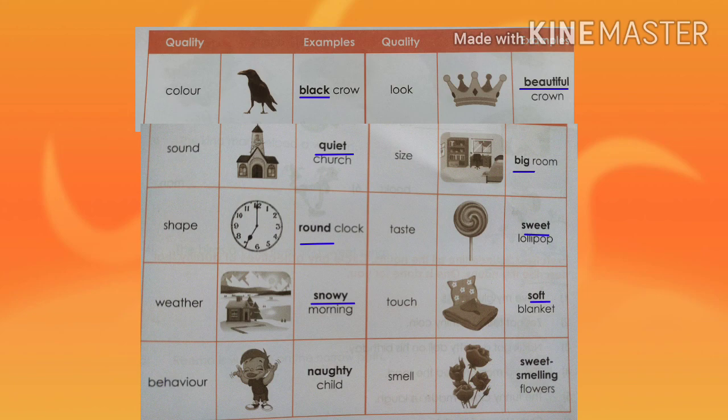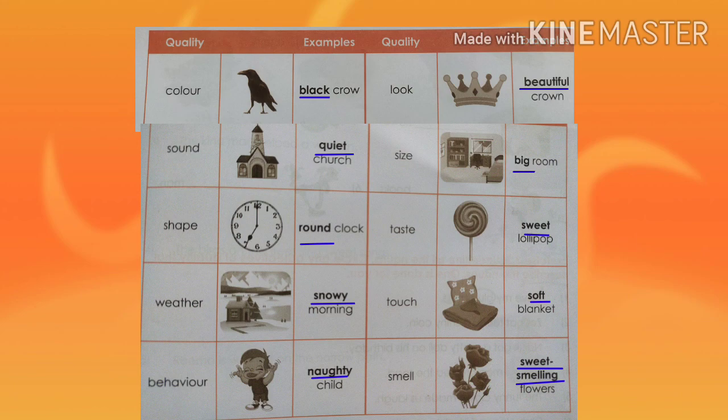Then in the next picture we can see child is there and the quality of child is behavior. So according to behavior, the adjective of child is naughty, naughty child. Then in the next picture we can see flowers are there. So the quality of flower is smell. So according to smell, the adjective of flowers is sweet smelling flowers.